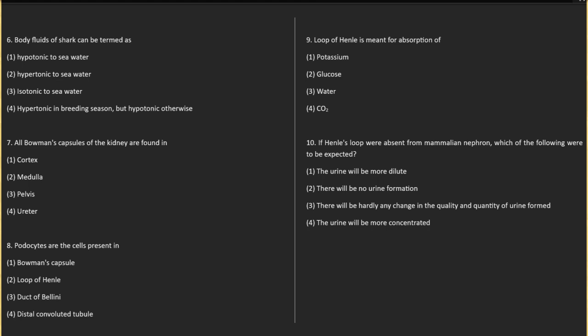10. If Henle's loop were absent from mammalian nephron, which of the following were to be expected? 1. The urine will be more dilute. 2. There will be no urine formation. 3. There will be hardly any change in the quality and quantity of urine formed. 4. The urine will be more concentrated.